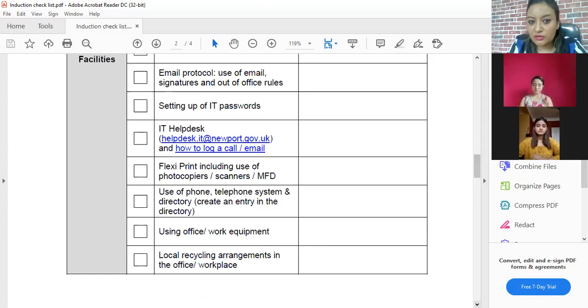Quickly I will show you the offer letter and appointment letter.